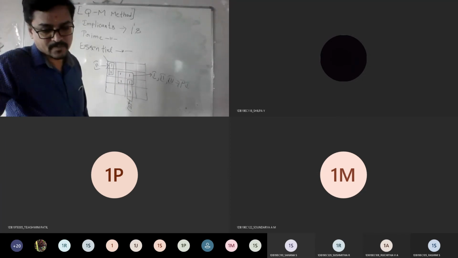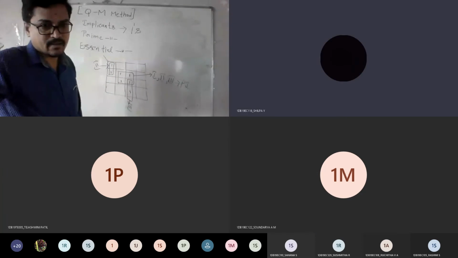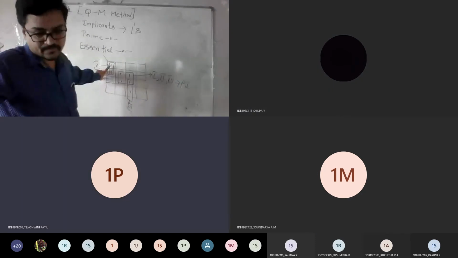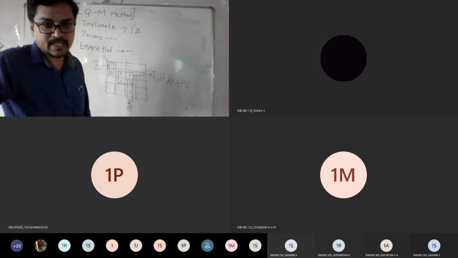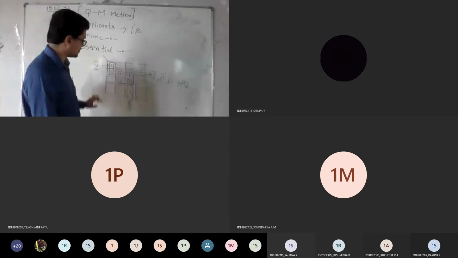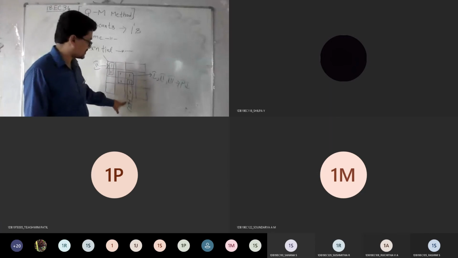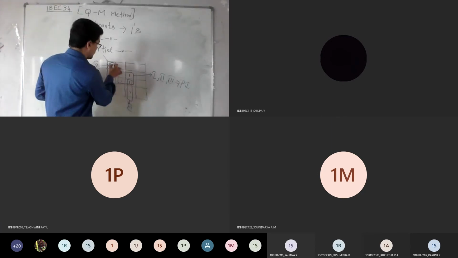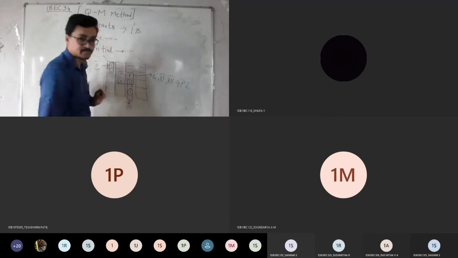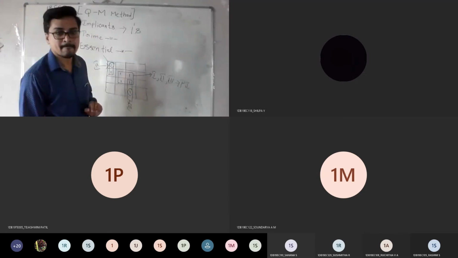At least there is a single one, which cannot be combined in other way. Okay. Just look at group number 2 and 3. See, single one is only available in group number 2 and group number 3. Agree? Everyone?